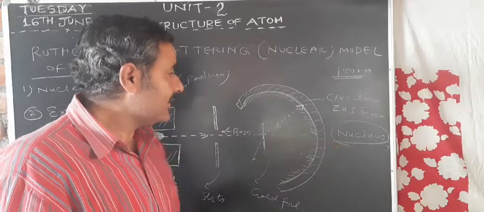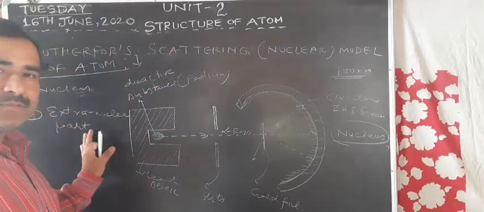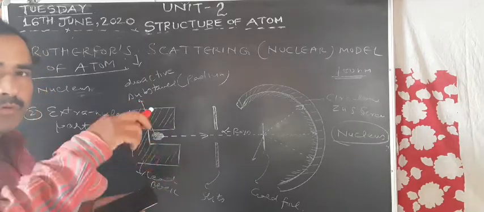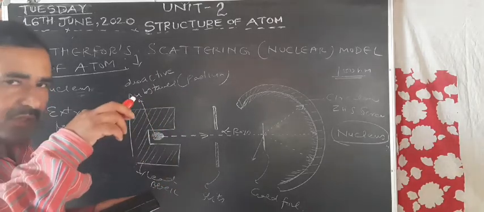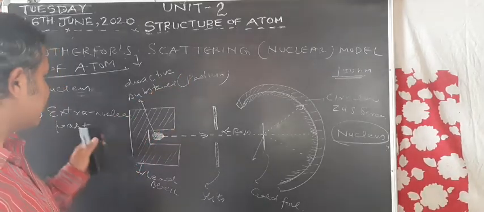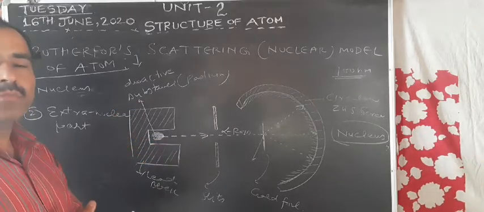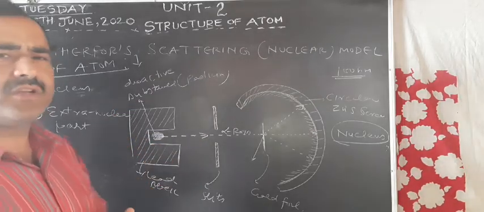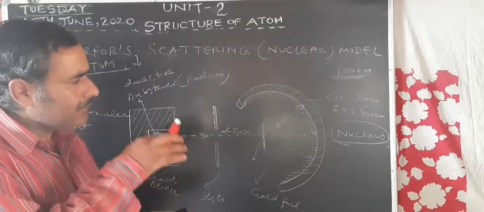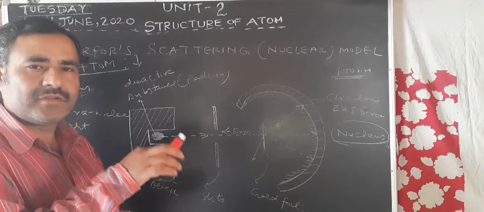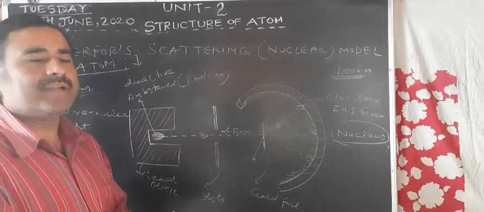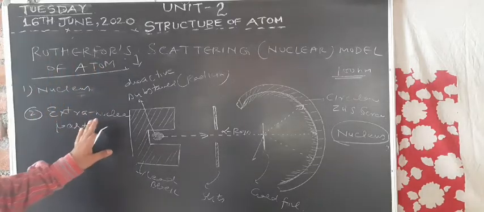Okay, and since the protons carry positive charge, one proton carrying one unit positive charge, this means that the number of protons present within the nucleus of an atom corresponds to its atomic number. So atomic number is equal to the number of protons present in the nucleus. We will discuss it later, after this lecture. The number of protons present within the nucleus of an atom corresponds to the net positive charge on the nucleus of that atom. Okay, so this is the nucleus.